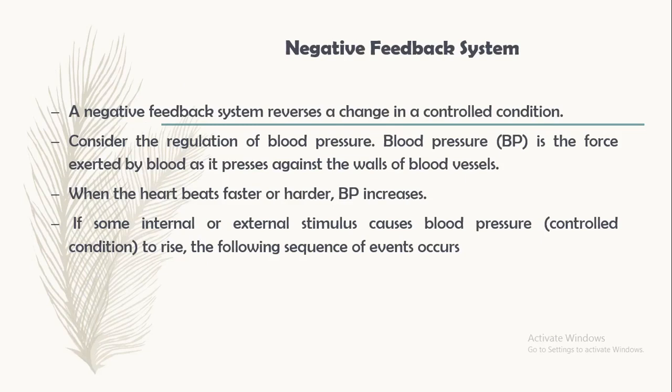Now firstly we start with the negative feedback system. A negative feedback system reverses a change in a control condition. Consider the regulation of blood pressure. Blood pressure is the force exerted by blood as it presses against the walls of the blood vessel. When the heart beats faster or harder, blood pressure increases. If some internal or external stimulus causes blood pressure to rise, the following sequence of events may occur.